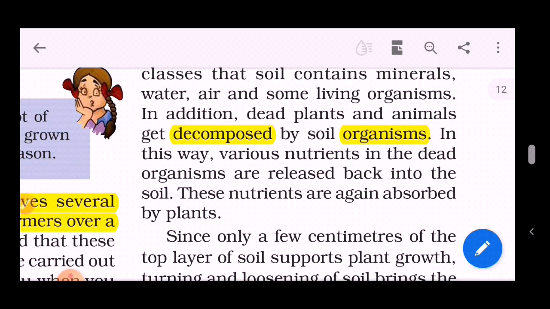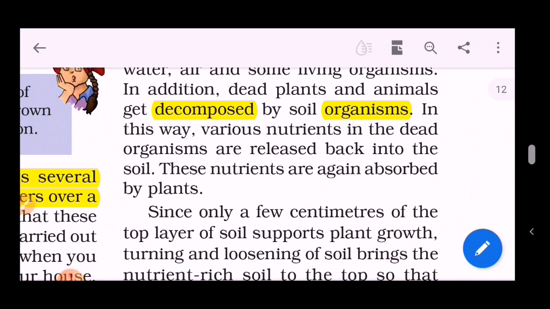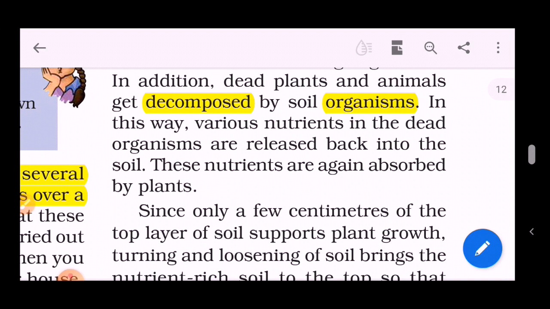In this way, various nutrients in the dead organisms are released back into the soil. These nutrients are again absorbed by the plants. The nutrients which are absorbed by the soil organisms, they release back to the soil, so that the soil provides those nutrients to the plants growing.